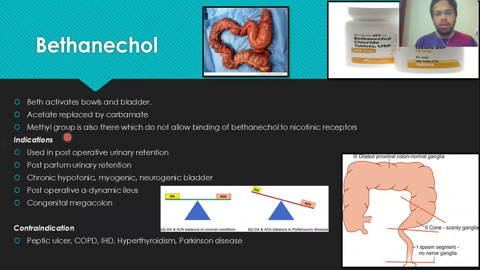So because of that, by replacing the acetate of the acetylcholine with the carbamate, the bethanechol is not degraded quickly by the acetylcholinesterase enzyme and the butyrylcholinesterase enzyme. So therefore, bethanechol has a longer half-life as compared to the acetylcholine. Are you getting my point, class?